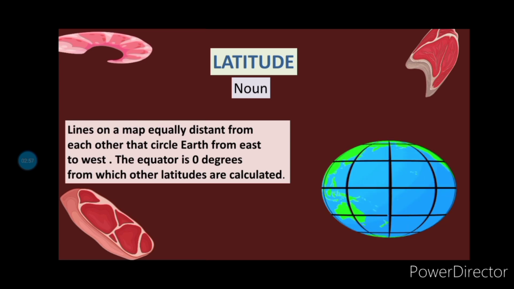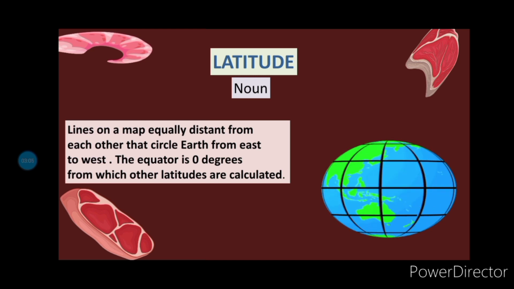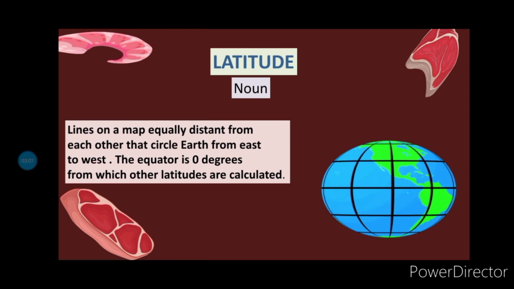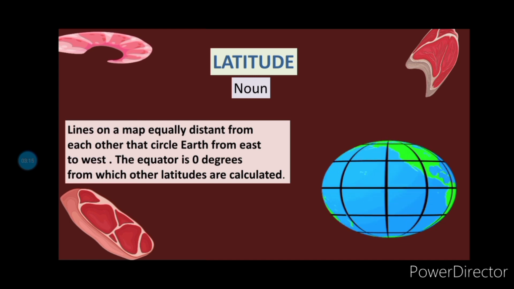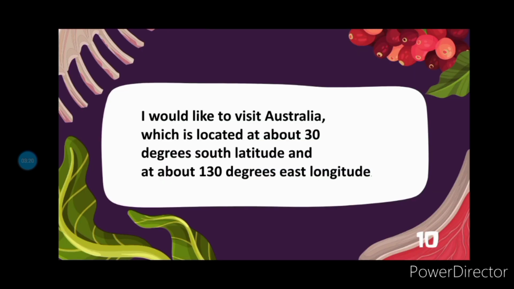We also have latitude. It is also a noun. Latitudes are lines on a map equally distant from each other that circle Earth from east to west. The equator is 0 degrees from which other latitudes are calculated. It can also be used in a sentence like, I would like to visit Australia, which is located at about 30 degrees south latitude and about 130 degrees east longitude.